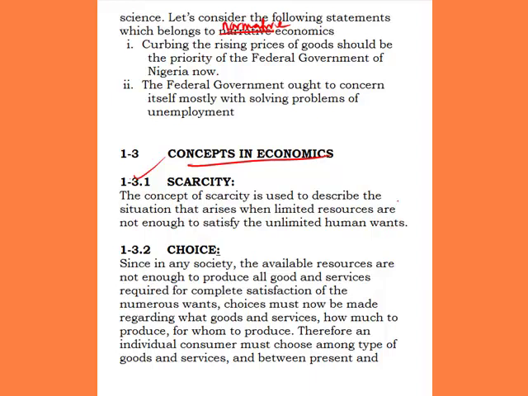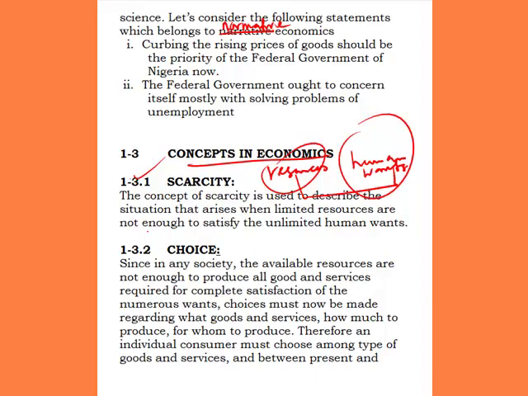We are talking about two things here: resources and human wants. These are the two things that economics borders on, according to Lionel Robbins in his scarcity definition. He is relating the behavior of human beings to resources available, which are limited, and the human wants, which are unlimited.